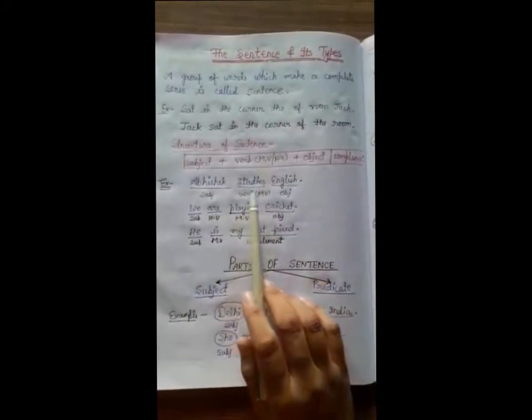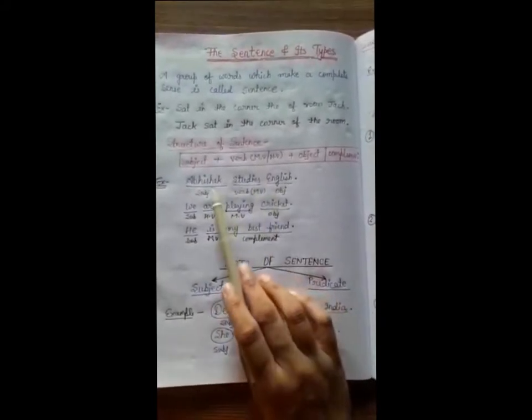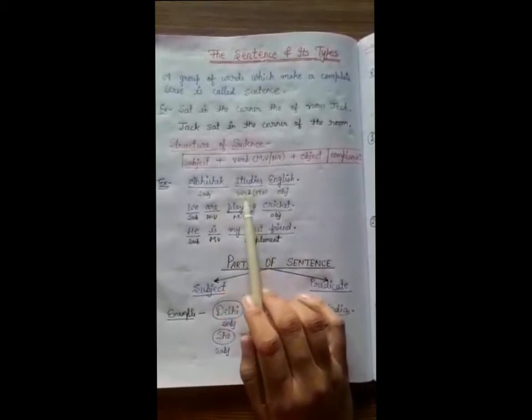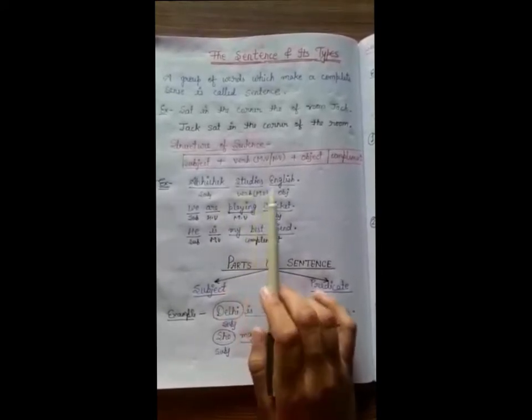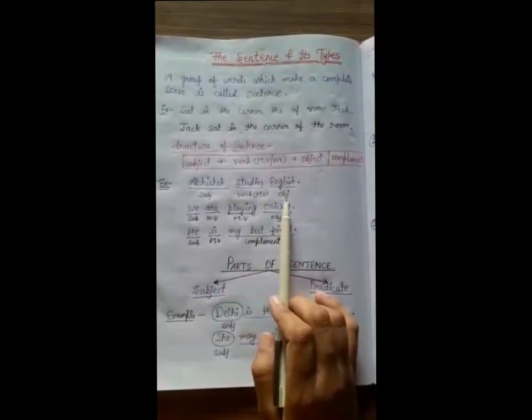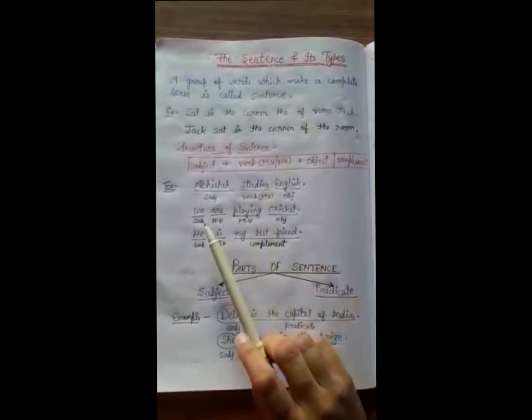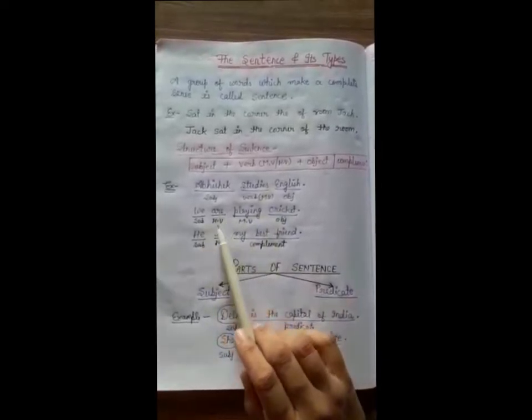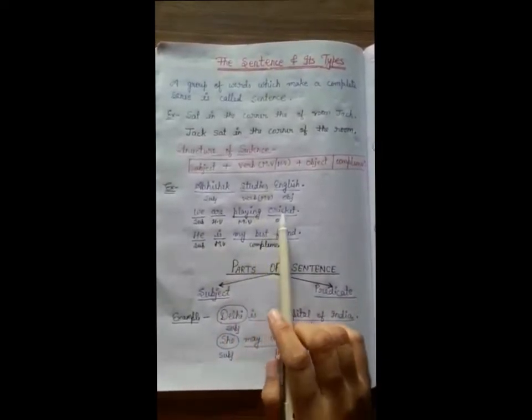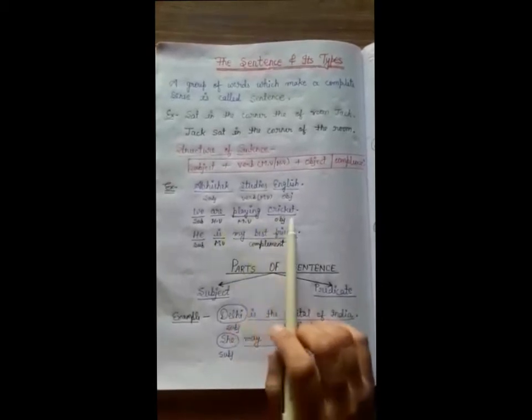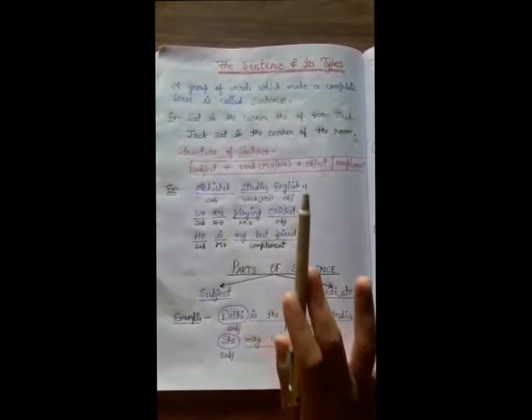Like "Abhishek studies English." Here Abhishek is the subject, studies is the verb and a main verb, and English is the object. So it is making sense, so that is called a sentence. Second example, "We are playing cricket." We is the subject, are is the helping verb, playing is the main verb, cricket is the object, so it is also making sense.